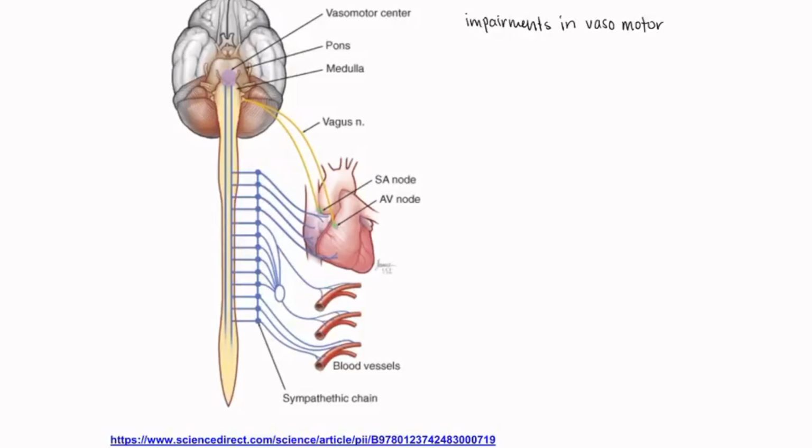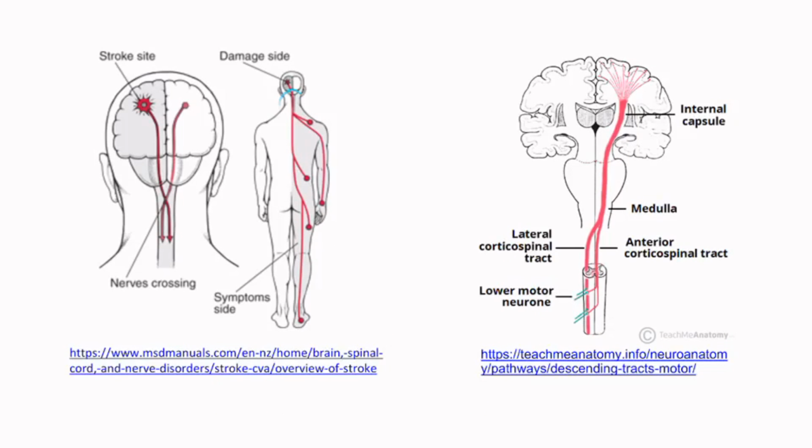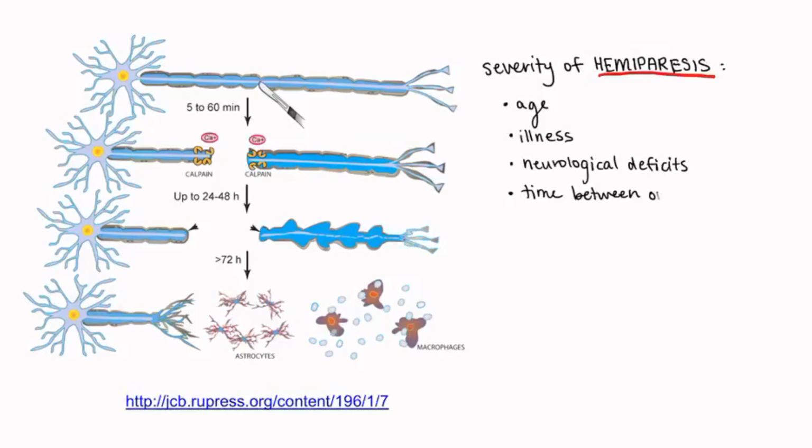Ischemic patients have presented signs of altered nerve conduction. Strokes can result in neuropathic symptoms in the peripheral nervous system of the affected side, along with impairments in the vasomotor function. Research suggested that the extent of degenerative change in the paraneal tract was closely related to the severity of the motor deficit. The severity of the hemiparesis depends on numerous factors such as age, other neurological deficits, illnesses, and the onset of strokes to the time of treatment.